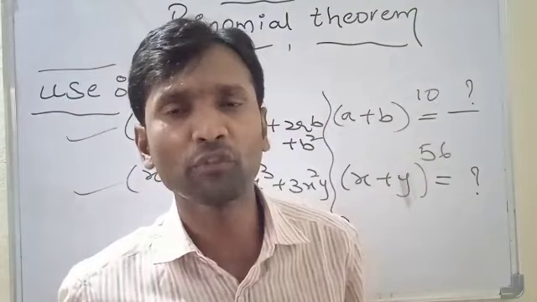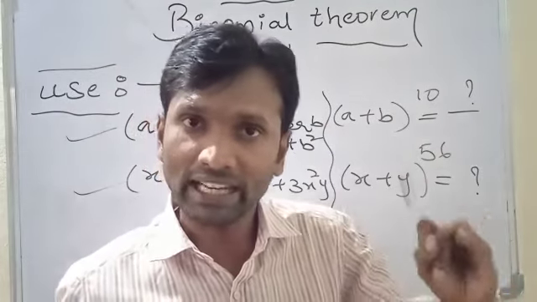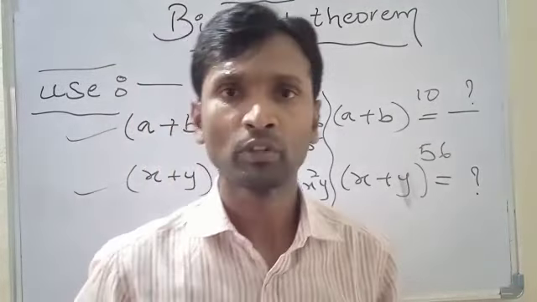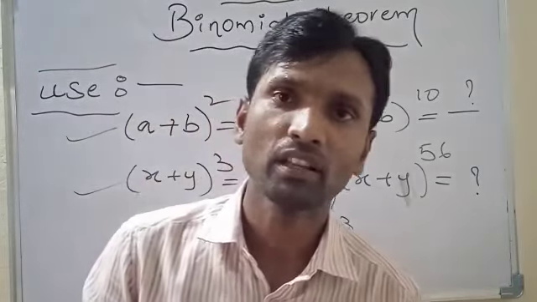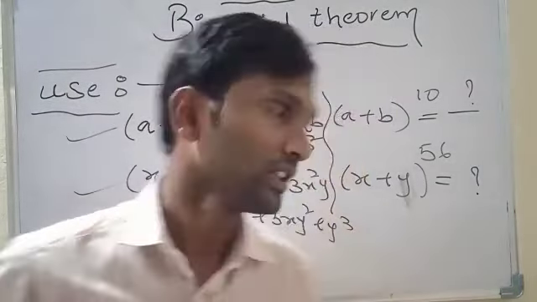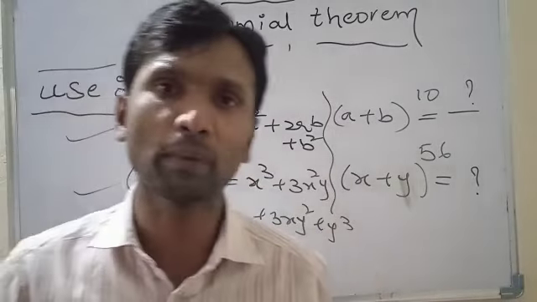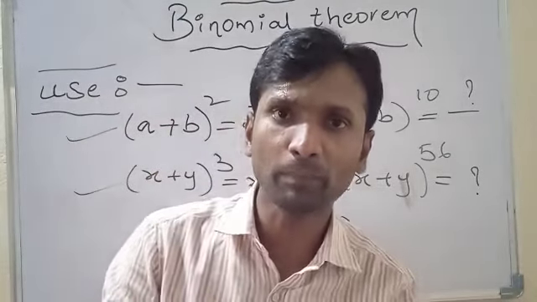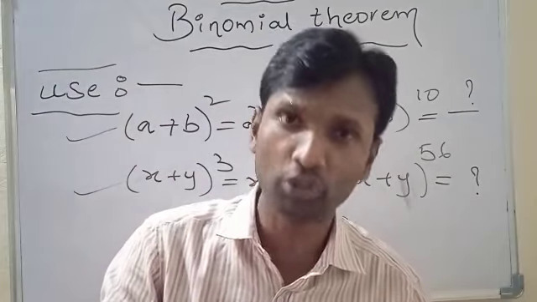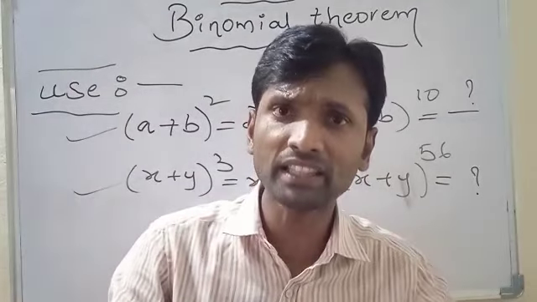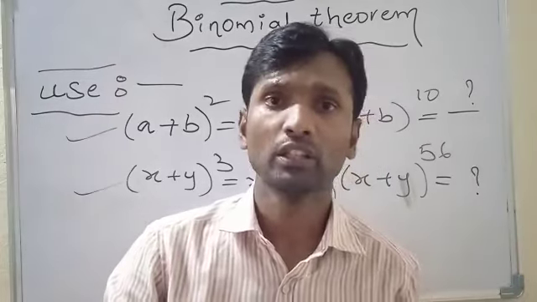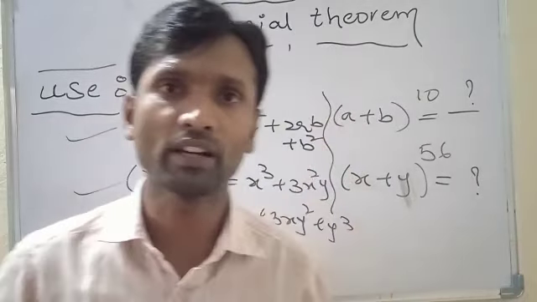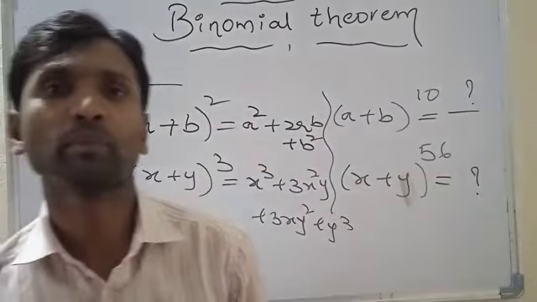There are 4 different forms of a binomial in the chapter binomial theorem. First one x plus a, second one x minus a, third one 1 plus x, and the fourth one 1 minus x. The third point is the use of the chapter binomial theorem. It can be used to expand the given binomials when they have highest powers. So these are the first 3 points of the chapter binomial theorem.